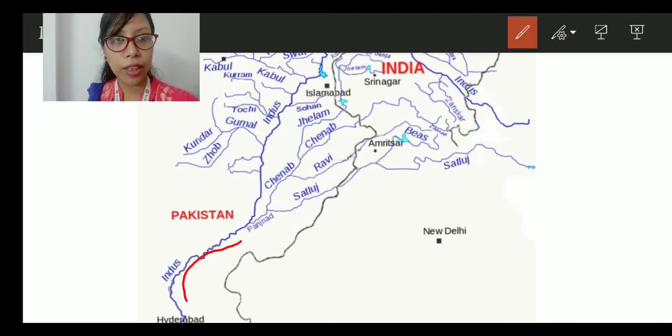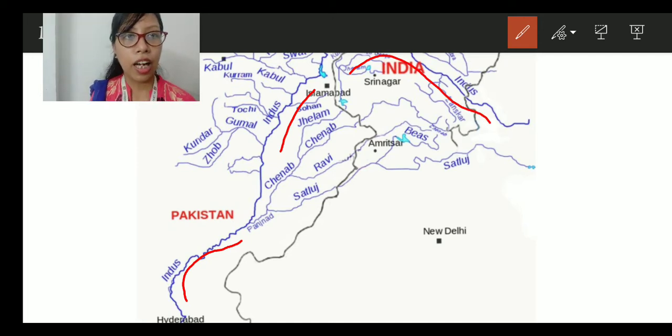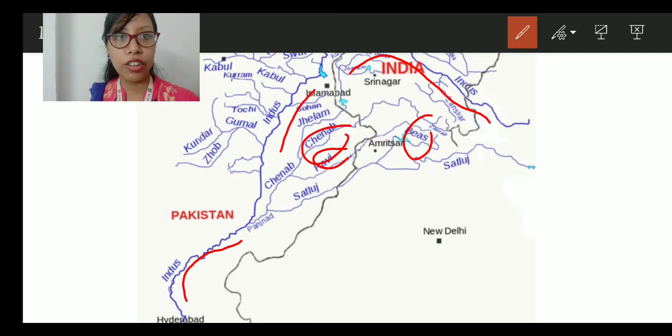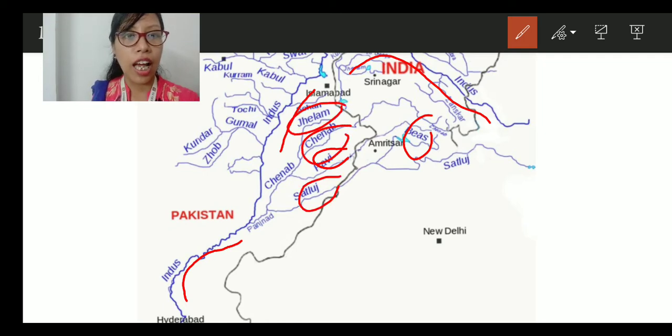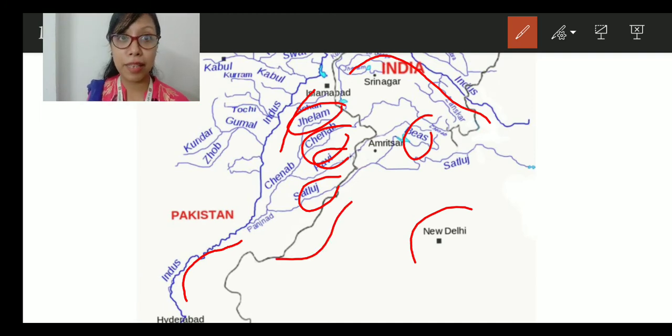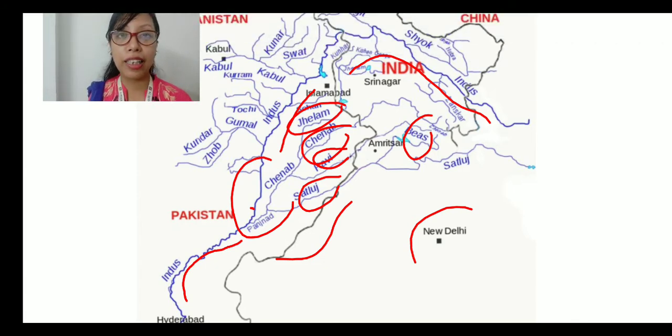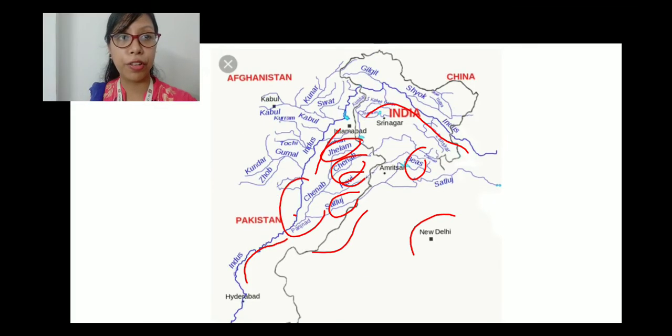The Indus begins from here, it goes from here and then here, right? Now this is the Beas, this is the Ravi, this is the Chenab, Jhelum and Satluj, and this is New Delhi. That means this black boundary is the Indian boundary. All of this meets at Punjab. So this whole part is Punjab, which falls into Pakistan. This is how the 5 tributaries meet the Indus River.